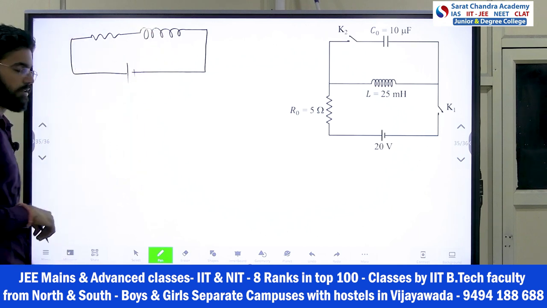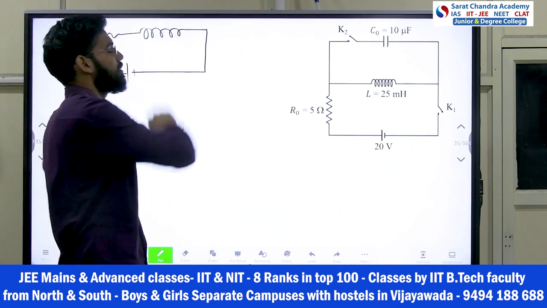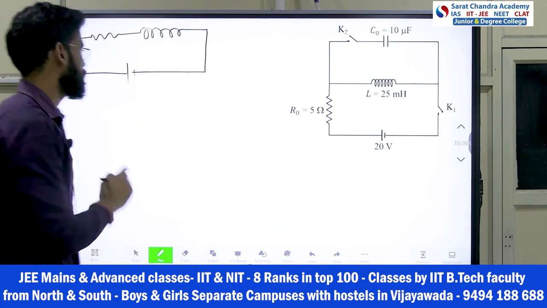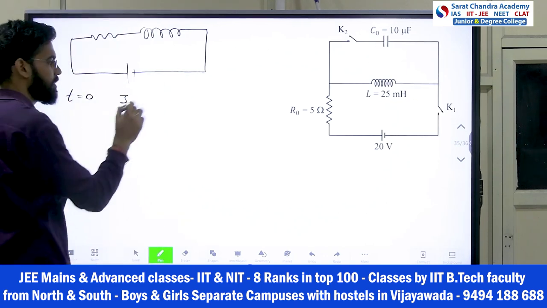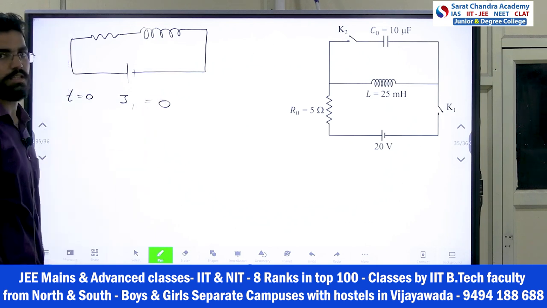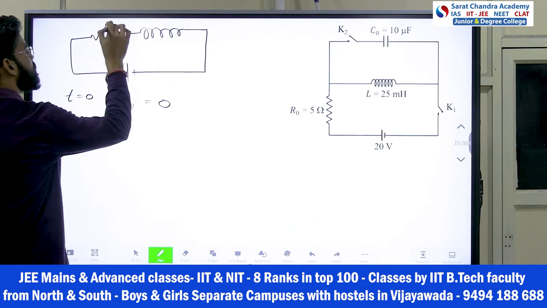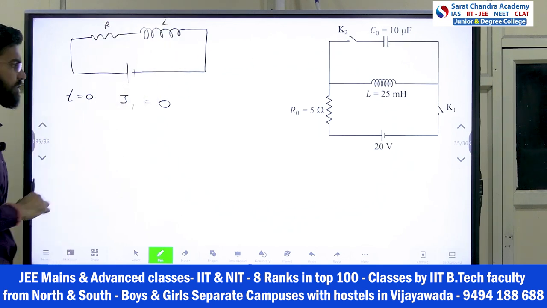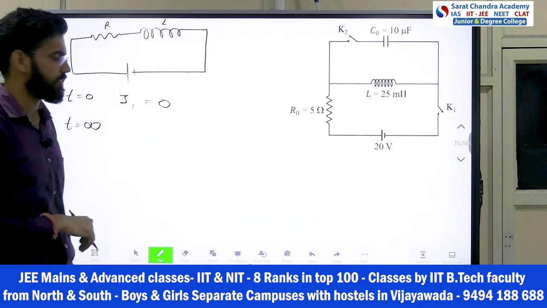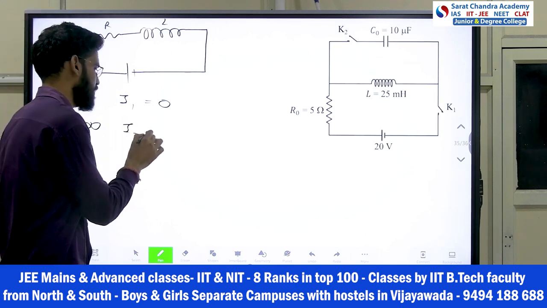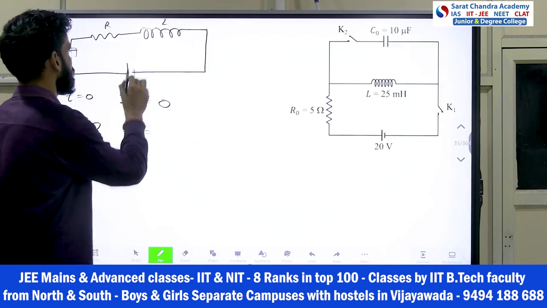Now initially when you close this circuit, what will happen? This inductor will oppose the flow of the current, right? So at t equal to 0, the current, that is I1 he mentioned, will be 0, because the inductor will oppose it. RL circuit, you know already. Then at t equals infinity, means after a very long time he said, that time the current is I2. And what will be I2? Voltage of the battery is given, right? 20 volt.